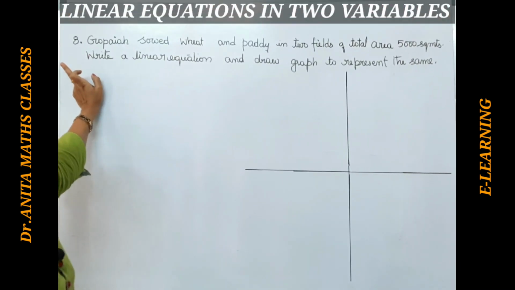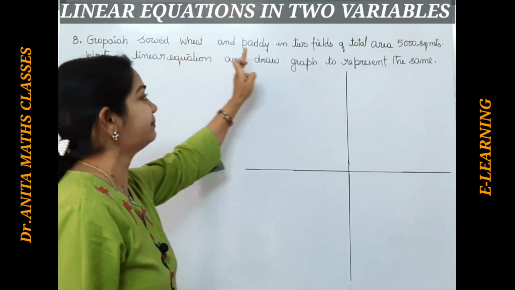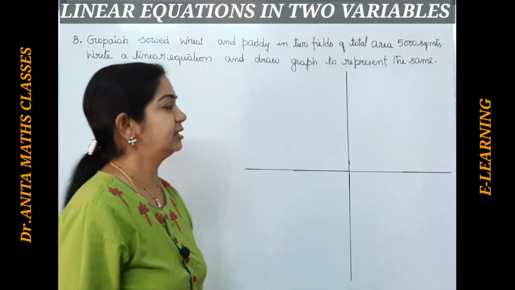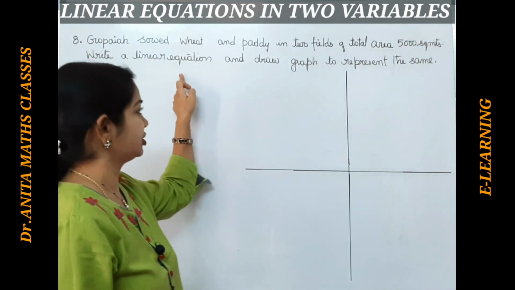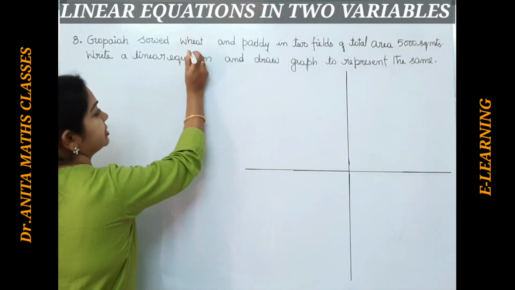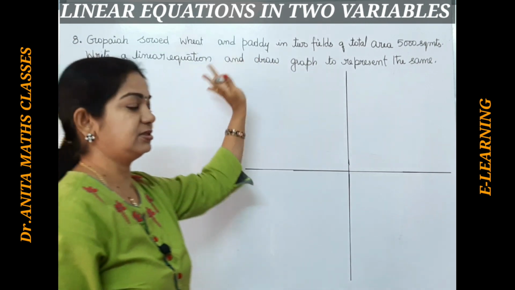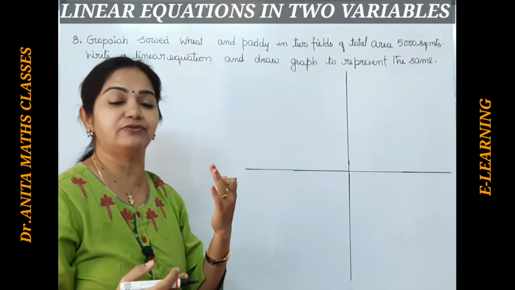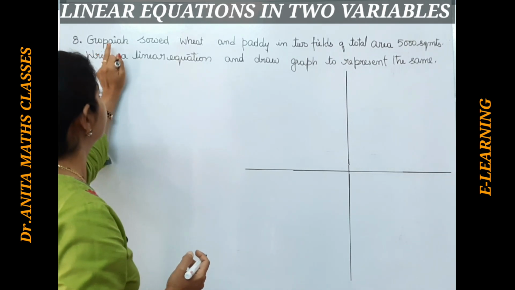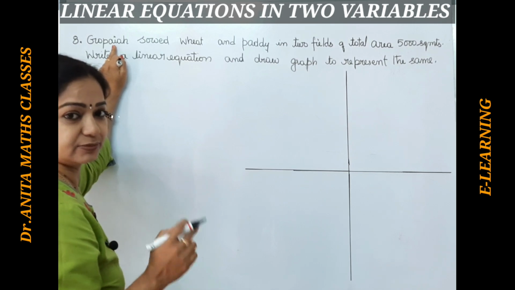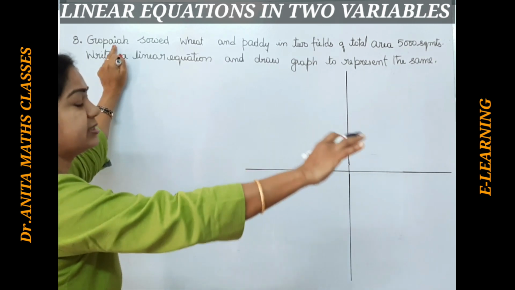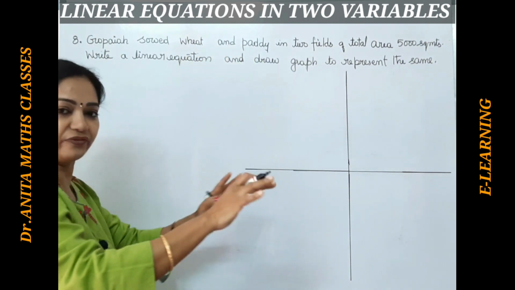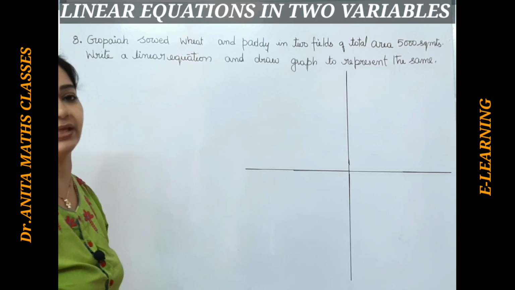Now see here, the 8th problem: Gopaya sowed wheat and paddy in 2 fields of total area 5000 square meters. Write a linear equation and draw the graph to represent the same situation. So let me first write the verbal problem in the form of a linear equation. Here there is only one person, Gopaya, but he sowed wheat and paddy in 2 of his fields, of total area 5000.